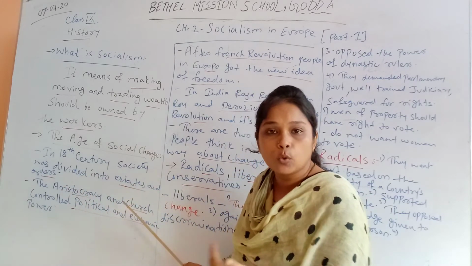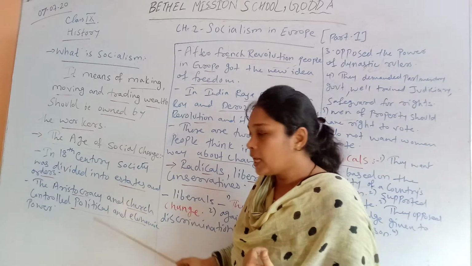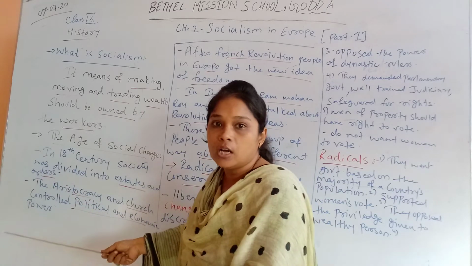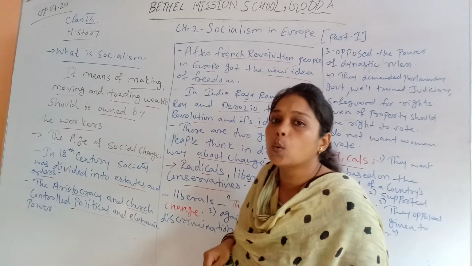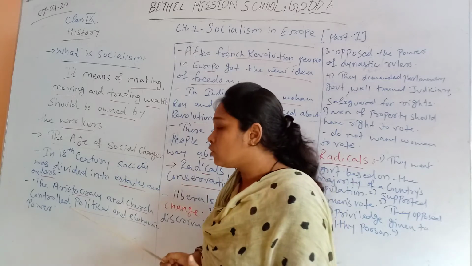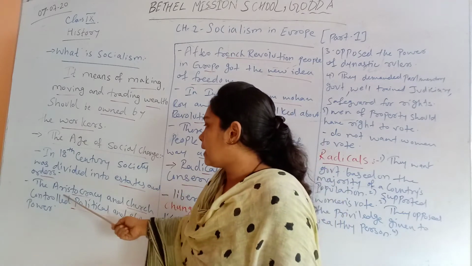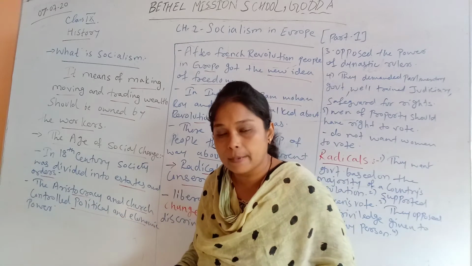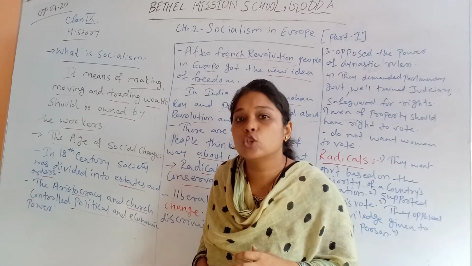States means the people who take the orders, like the poor people or the people who have low income, and the aristocracy, church and wealthy people come under orders because they give orders. So society was unequally divided between states and orders. And at that time in the 18th century, there was no freedom for the people or the citizens. The aristocracy and church controlled political and economic power. All the economic and political power was in the hands of the aristocracy and church.